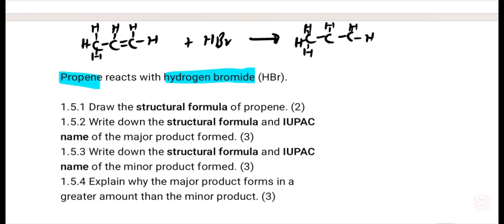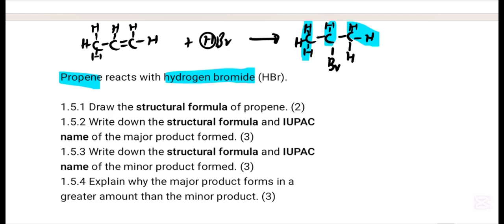Remember, Markovnikov's rule applies. The H goes to the carbon with more hydrogens, and the Br goes on the upper one, because the other carbon is already full of H. So this one has 1 H, this one has 2 H. According to Markovnikov's rule, H goes where there are more H. Then we're done with that one.